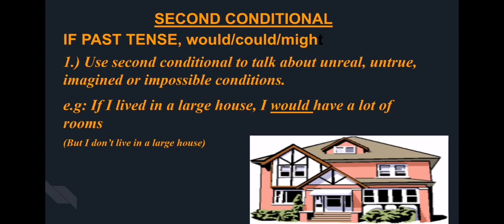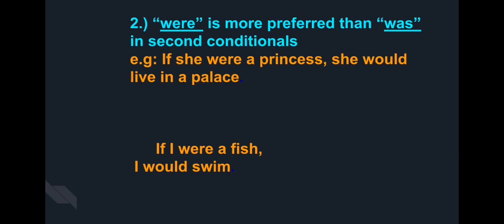Like for example, when we say, if I lived in a large house, I would have a lot of rooms. So, in fact, I don't live in a large house. But it's an impossible or unreal situation. Okay, just imagination. From my imagination, I imagined that if I lived in a large house, I would have a lot of rooms.